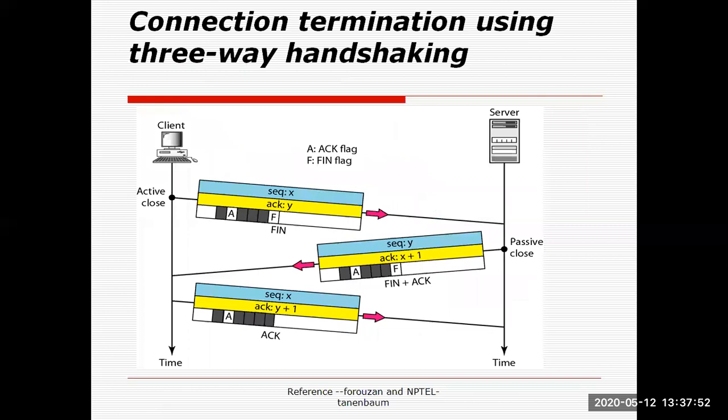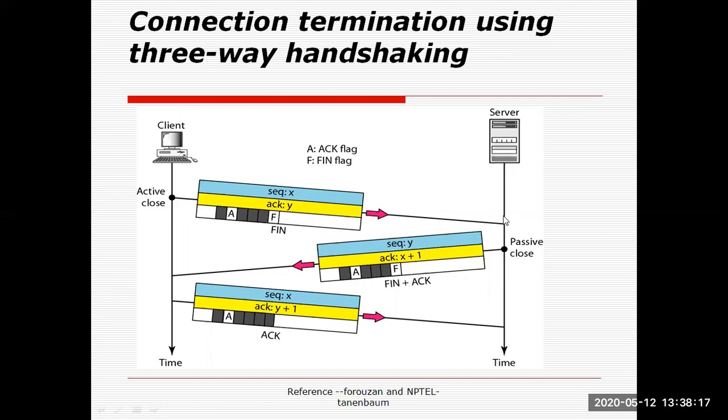Now the next one is the third phase, called connection termination. In the termination, we use the FIN bit. Suppose the client has initiated the termination process. So it has sent sequence number X and acknowledgement for the last received packet, that is Y, along with the A bit and F bit. A stands for acknowledgement and F stands for FIN.